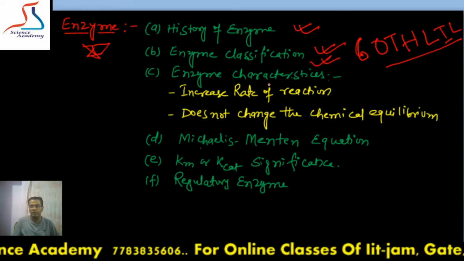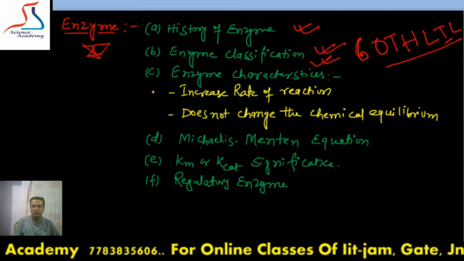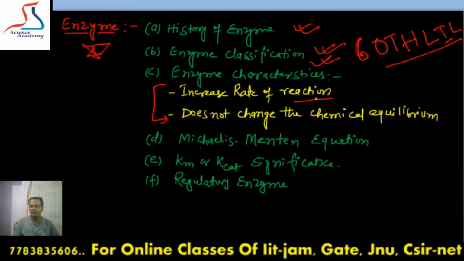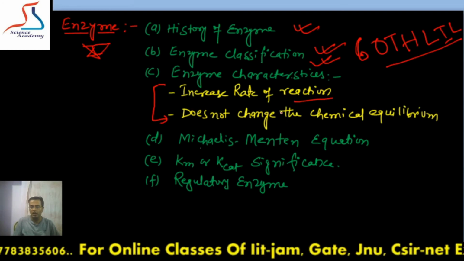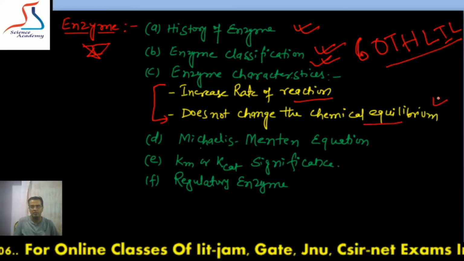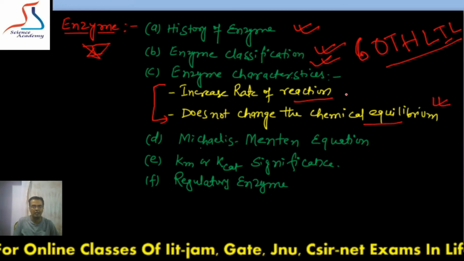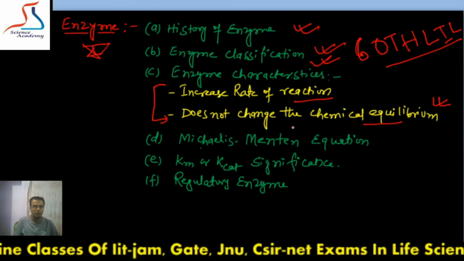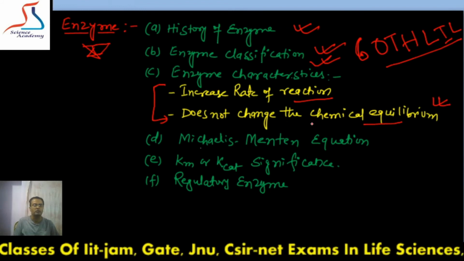After that, characteristic features, another very important area. These 2 characteristics you have to study in detail: that enzyme increases the rate of reaction and it does not change the chemical equilibrium. There are several questions you can see in the JNU entrance examination and GATE, they have asked directly from these 2 statements. So you have to study these 2 characteristic features of enzyme in detail.